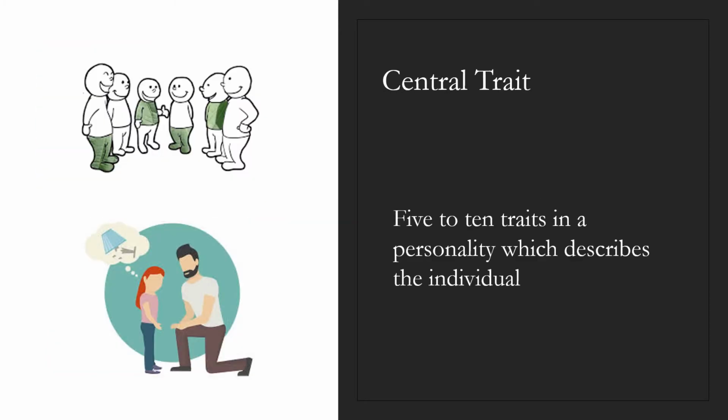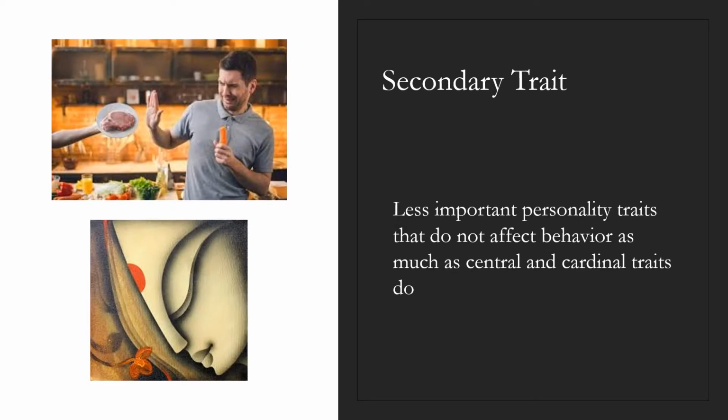Then we have central traits, which we can describe as 5 to 10 traits in a personality which describe the individual. So, individuals' major characteristics such as honesty and sociability. And then we have secondary trait. It is less important personality traits that do not affect behavior as much as central and cardinal traits do. For example, a reluctance to eat meat and a love of modern art.